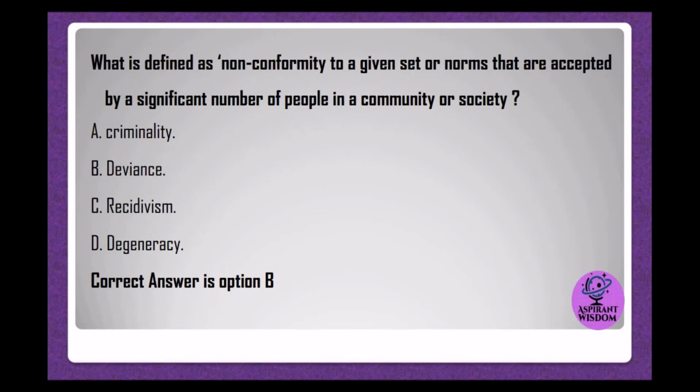What is defined as nonconformity to a given set of norms that are accepted by a significant number of people in a community or society? A. criminality. B. deviance. C. recidivism. D. degeneracy. Correct answer is option B.